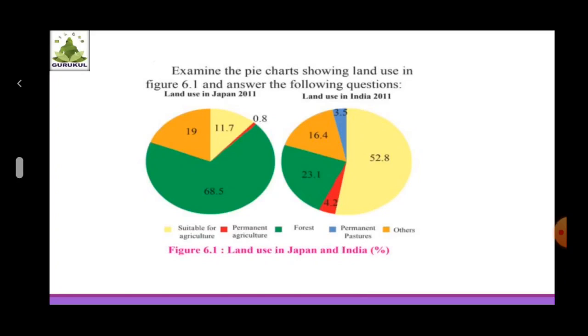In Japan, for example, the percentage of land under forest is more and the percentage of land under permanent agriculture is very low. As compared to that, in India, the percentage of land under forest is low while the percentage of land under permanent agriculture is high.